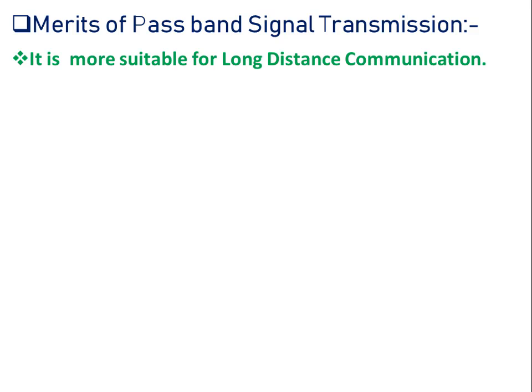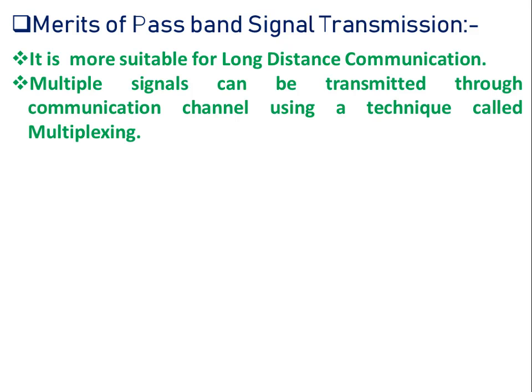Now look at the merits of passband signal transmission. It is more suitable for long distance communication, so passband signal transmission is very useful for broadcasting TV signals, radio signals, radar signals and satellite signals. In this type of transmission, we can transmit multiple signals through the communication channel using a technique called multiplexing. So in passband signal transmission, we use multiple access or multiplexing techniques to transmit multiple signals from transmitter to the receiver end.